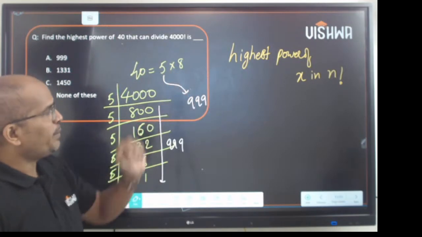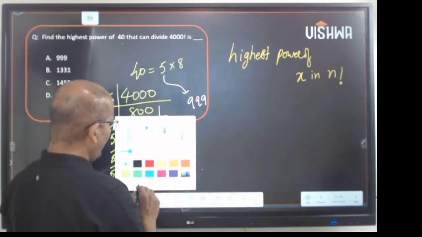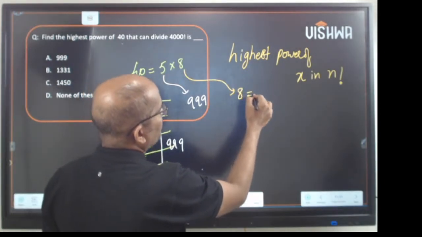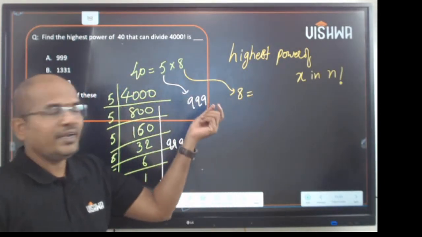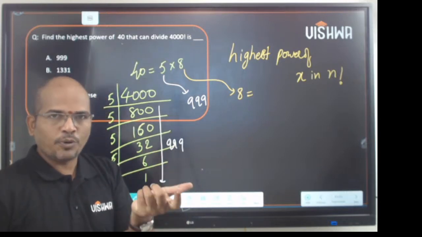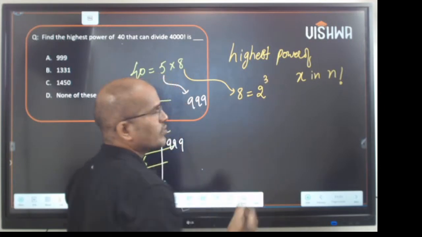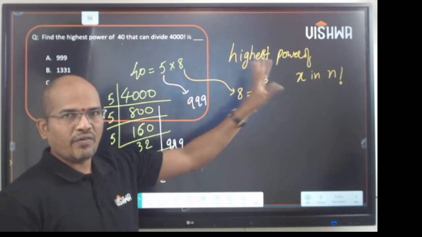Great. Now find the power of 8. Now coming to 8, 8 is not prime again, and you cannot write 8 as a product of co-primes. Is it possible? No. So now 8 is 2 cube, 2 power 3.